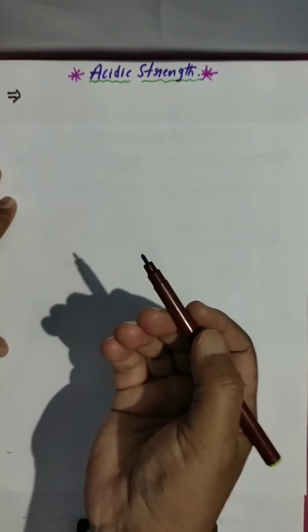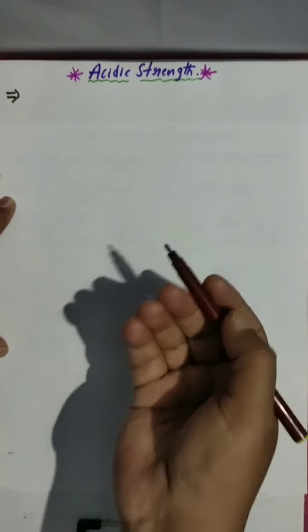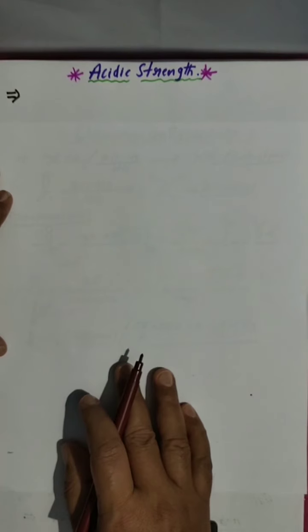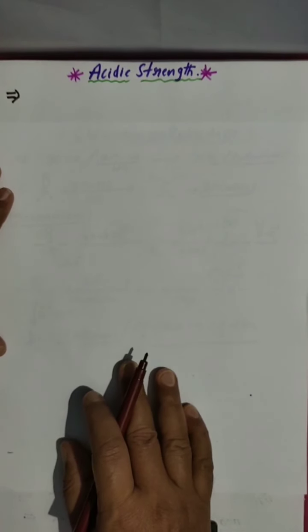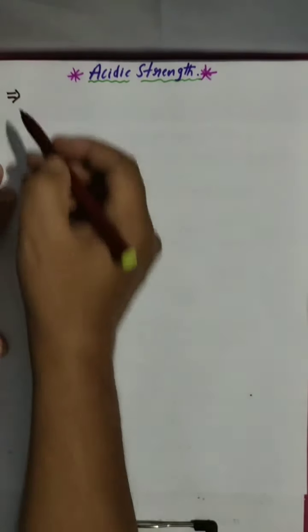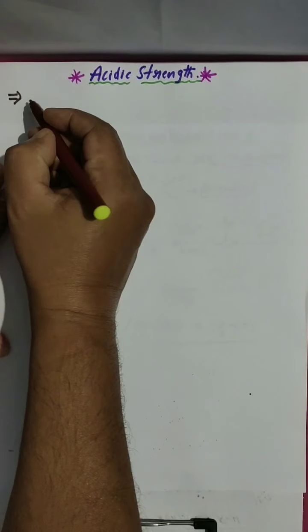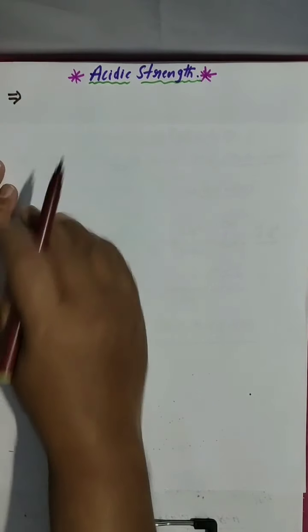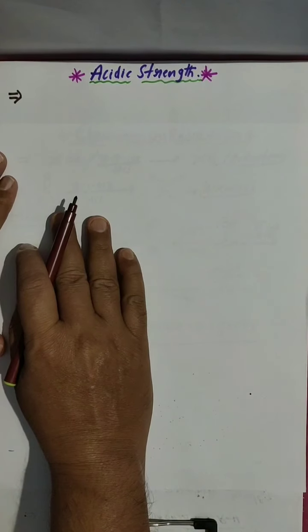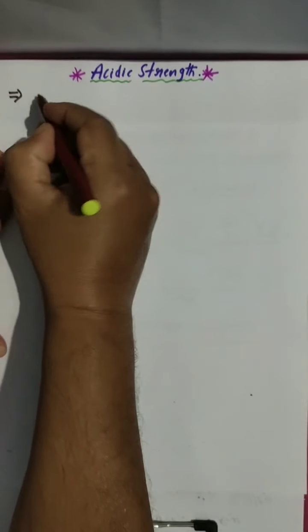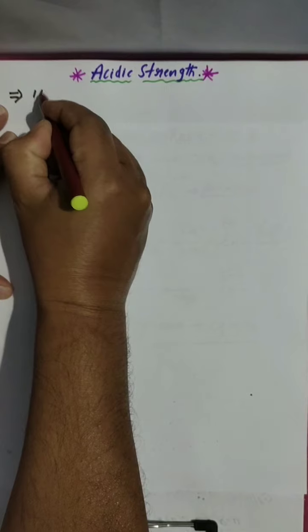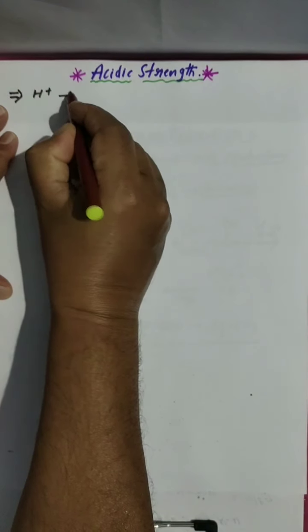So we have a number of different types of acid-base theories, Lewis theory, Bronsted, like this. Based on them I am giving one concept. What is an acid? Generally, an acid means an H plus donor.